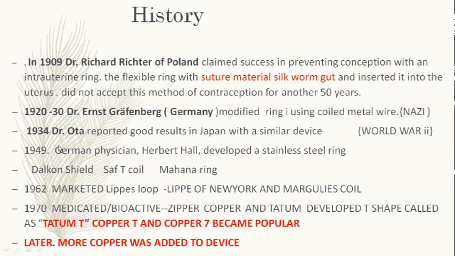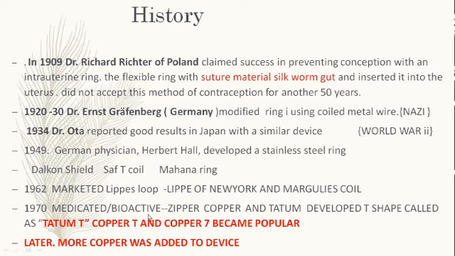Then in 1934 it was Dr. Ota from Japan who made a device called the Ota ring, and this also became obsolete as World War II came. In 1949 Herbert Hall developed the stainless steel ring, and then there were others like the Dalton Shield, Safety coil or Mahana ring. In 1962 it was Lippes of New York who made the Lippes loop, the first to be used as an intrauterine contraceptive device, something which hinders uterine implantation. Then came the Margulis coil, and in 1970 medicated devices came into action.